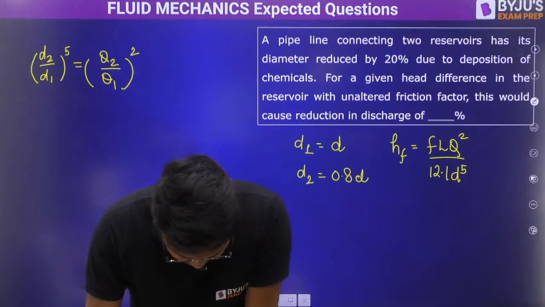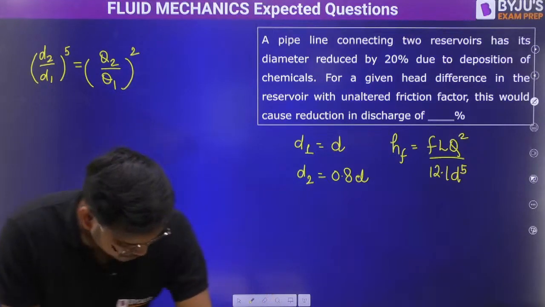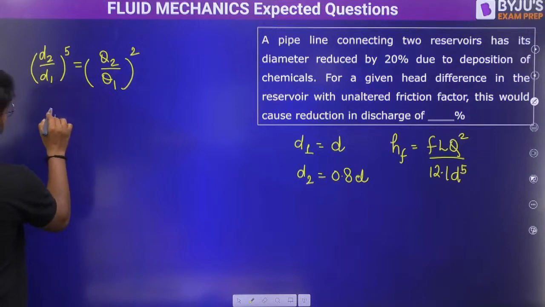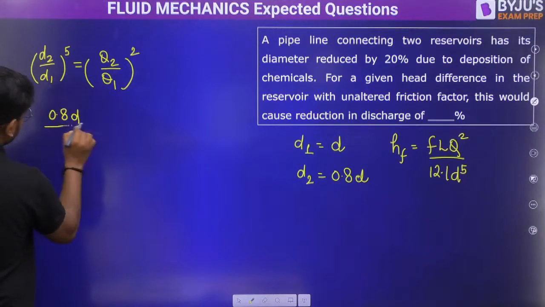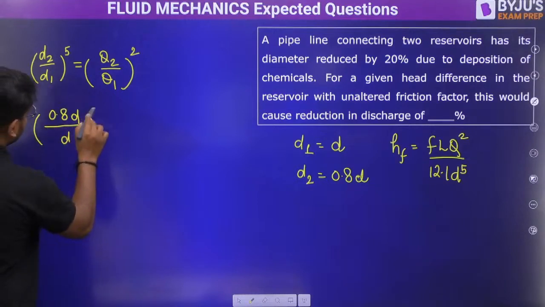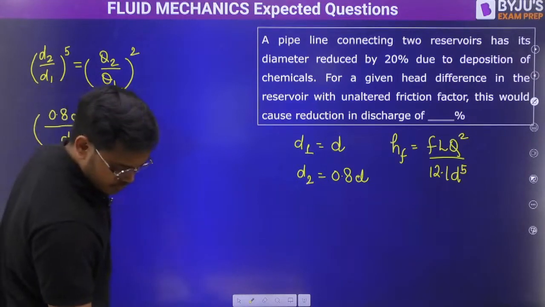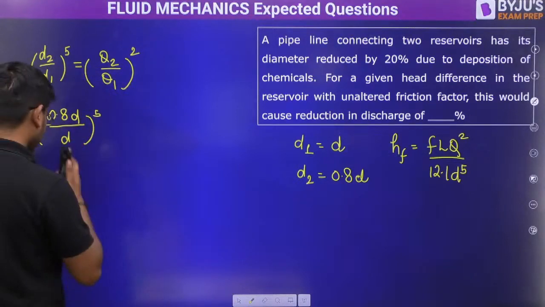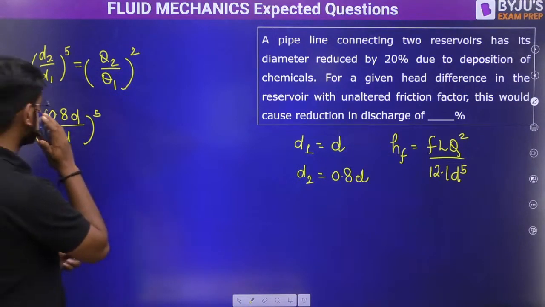Tell me, how much is the value of Q2 in terms of Q1? So Q2 you will get from here, D2 is 0.8 D by D, right, power 5. Do it in class.